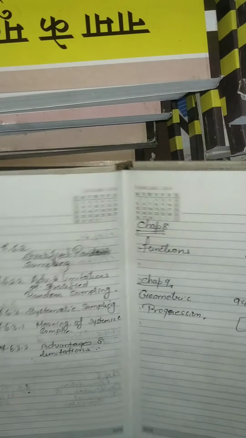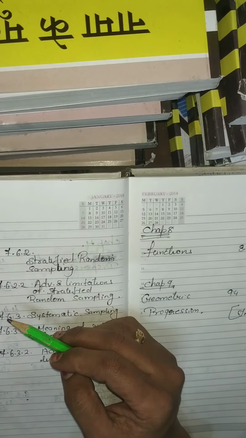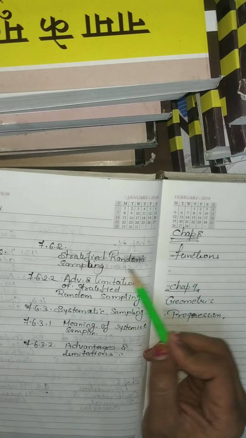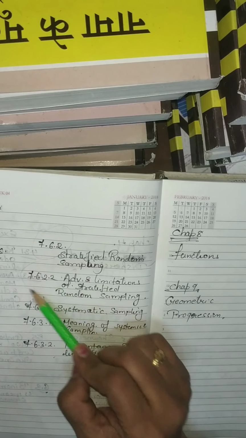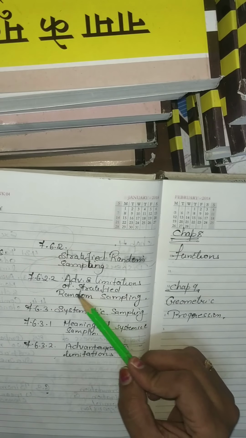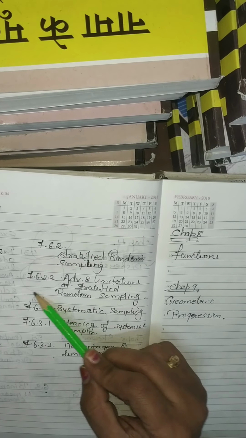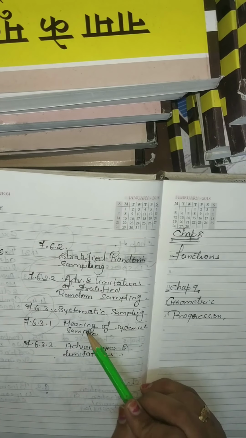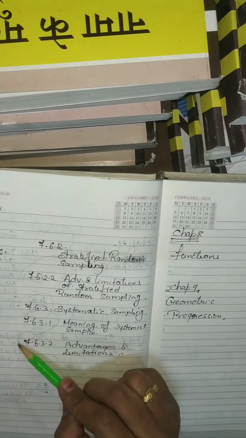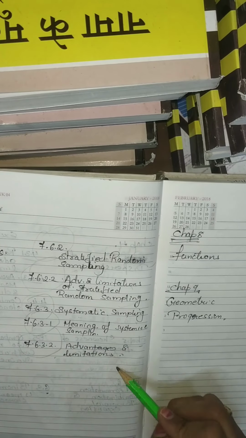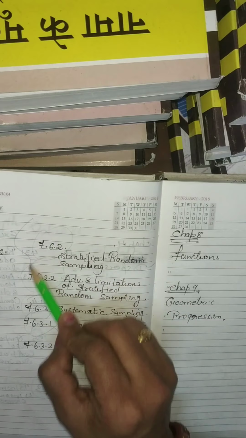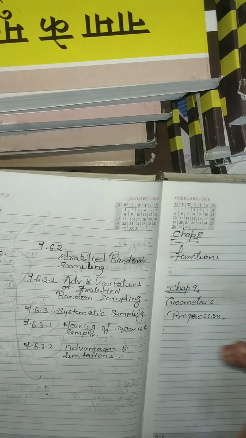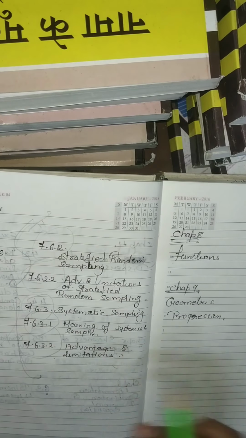What to say? Next is your sampling method. From sampling method, point 7.6.2, that is stratified random sampling, is reduced. Next, the advantages and limitations of stratified random sampling. 7.6.3, that is systematic sampling. 7.6.3.1, that is meaning of systematic sampling, and the advantages and limitations of the sampling method. All these points are excluded. This chapter is quite easy. Most of the points are theoretical, but still these points are reduced.